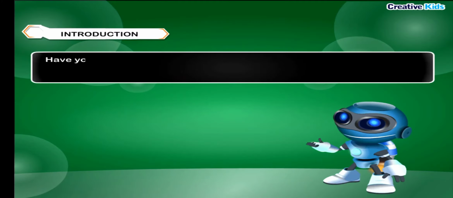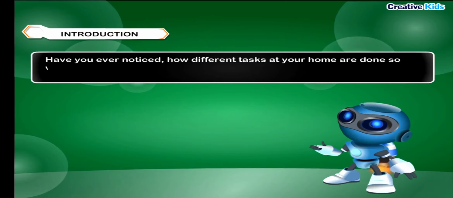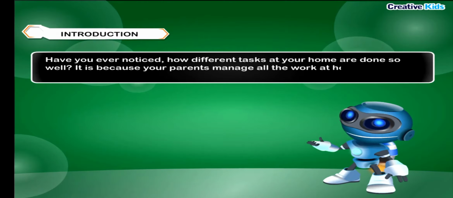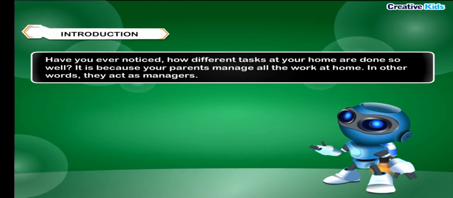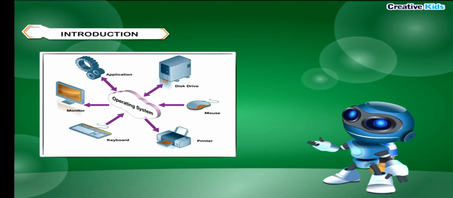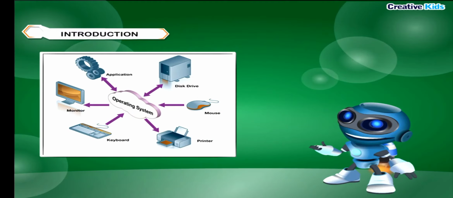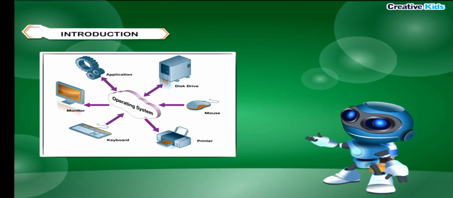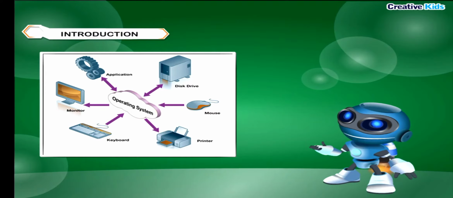Introduction. Have you ever noticed how different tasks at your home are done so well? It is because your parents manage all the work at home. In other words, they act as managers. The computer is made up of different parts and does different kinds of work at a time. It also requires a manager for it. The manager in a computer is called the operating system.